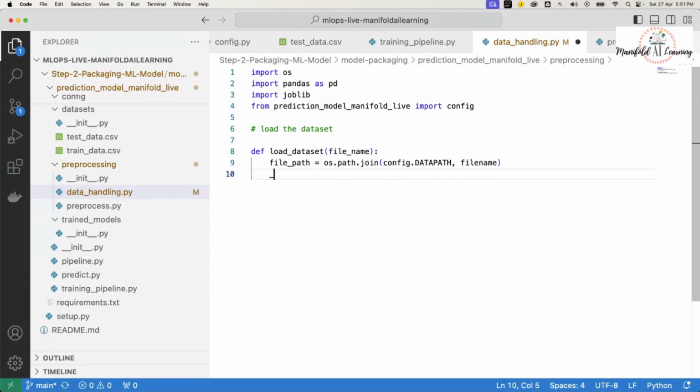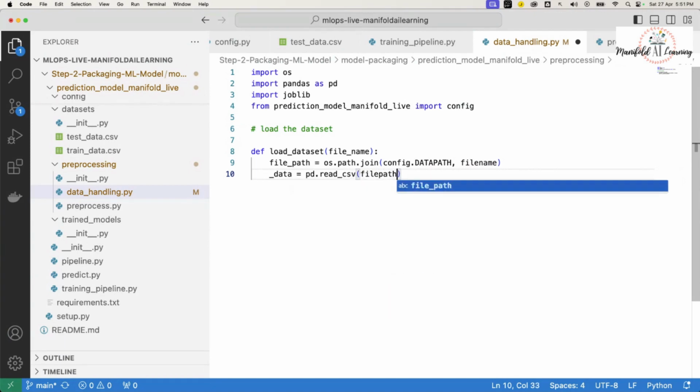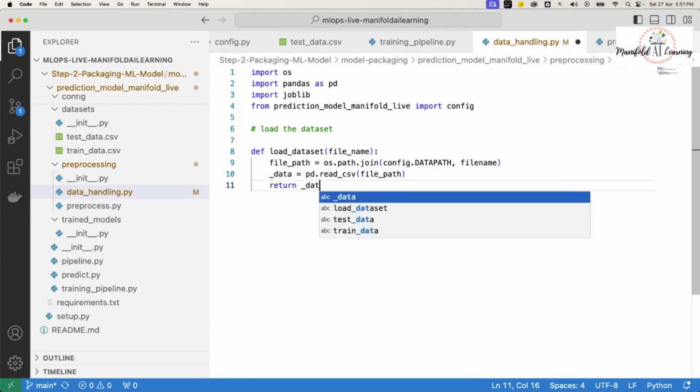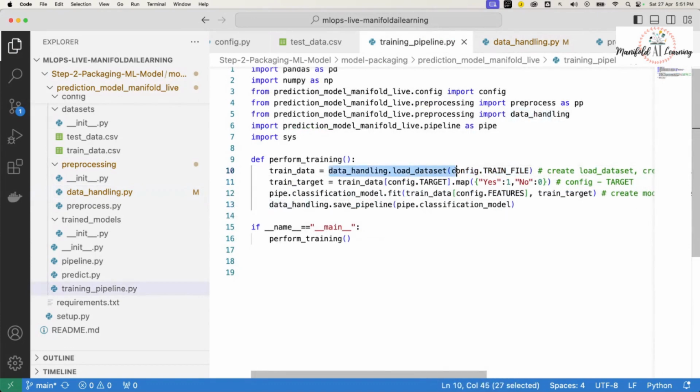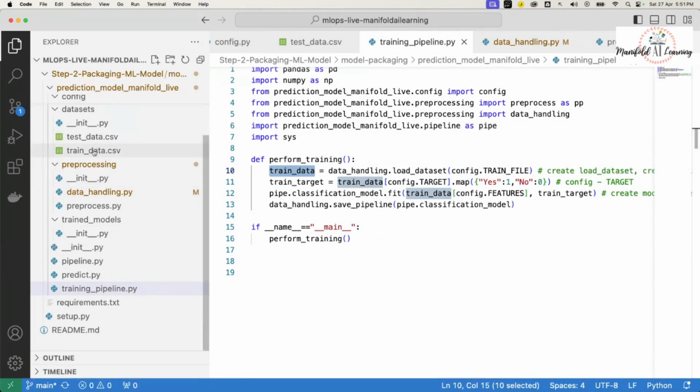Once I've joined it, I'm going to load the dataset with pd.read_csv on this file path. This loads the data as a data frame and returns it. So when someone calls this load dataset function by specifying the file, the train data is a data frame which contains the data from train data.csv. That's what is going to happen.